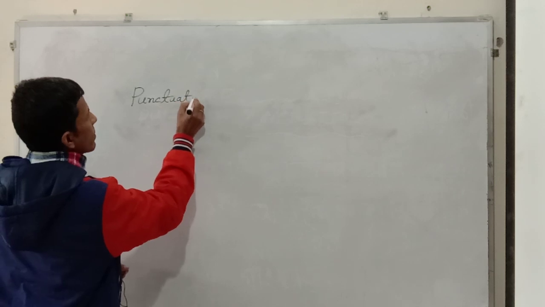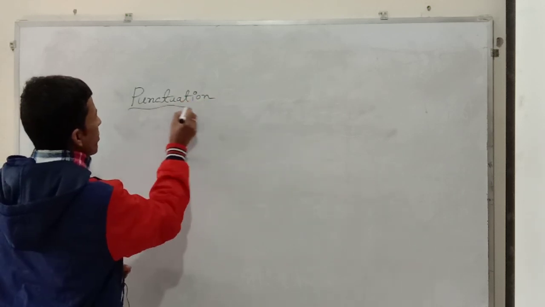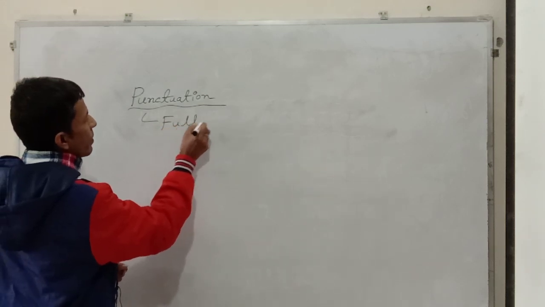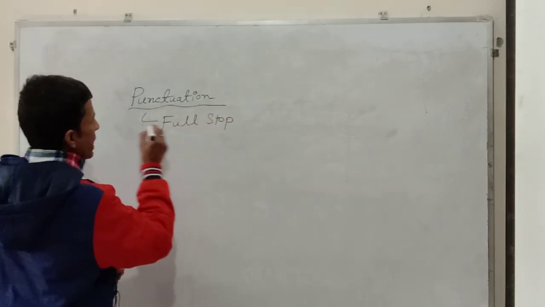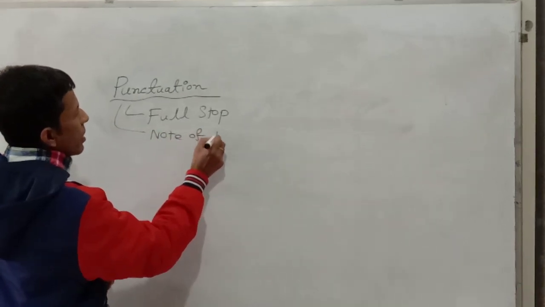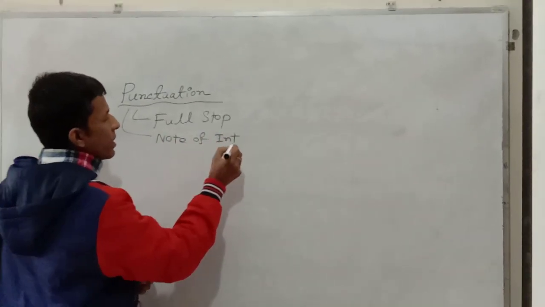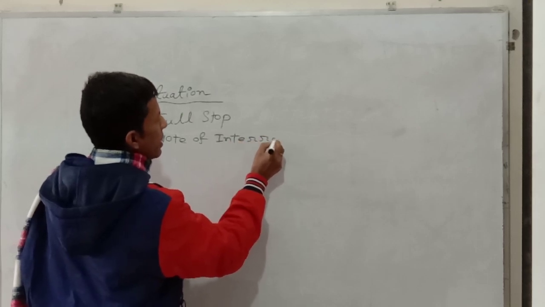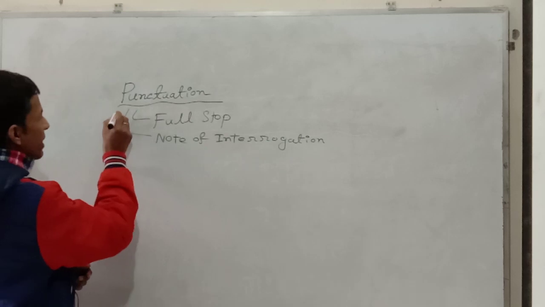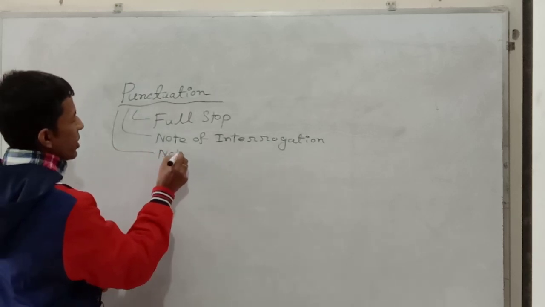First of all, punctuation. The parts of punctuation: full stop. Second, note of interrogation. Thirdly, note of exclamation.